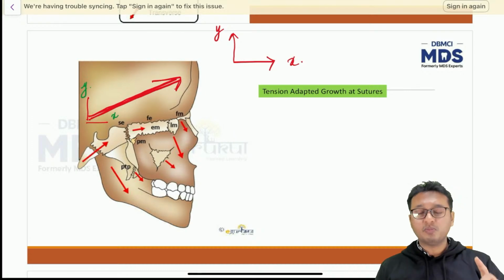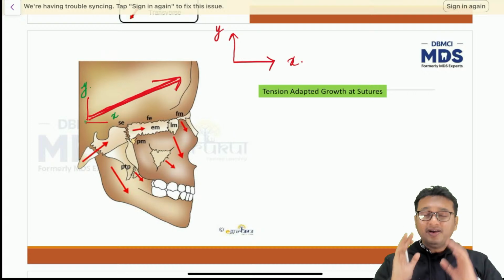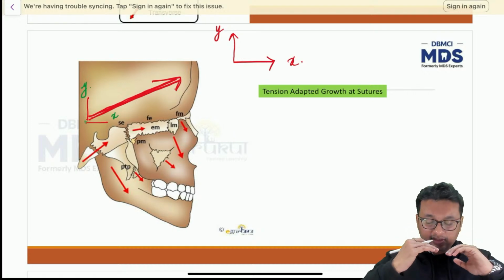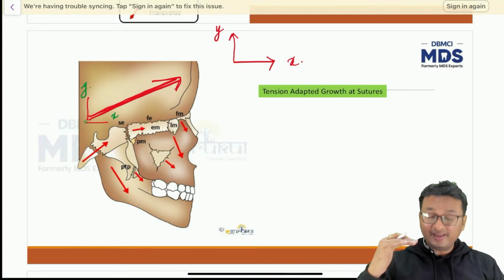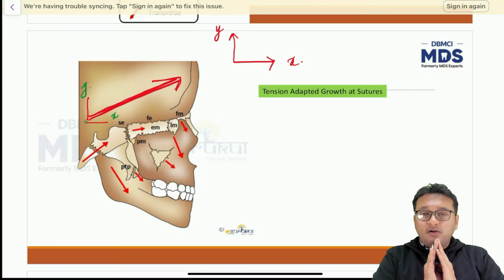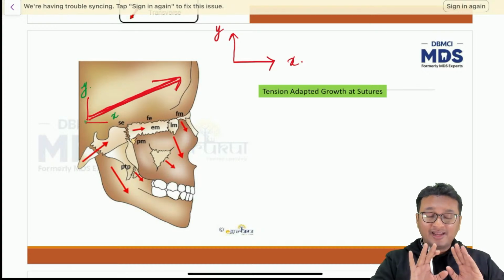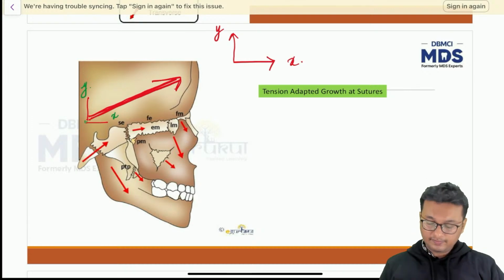Also there is one more component, that is the z component, but since this is a two-dimensional figure, I cannot show the z component here. So the cranium is moving in a forward direction. So because of the x component, that is the horizontal component, the maxilla also gets shifted. It also gets pushed forward.